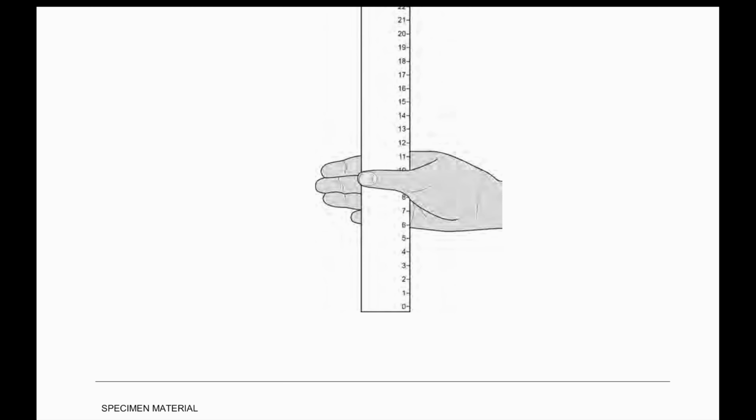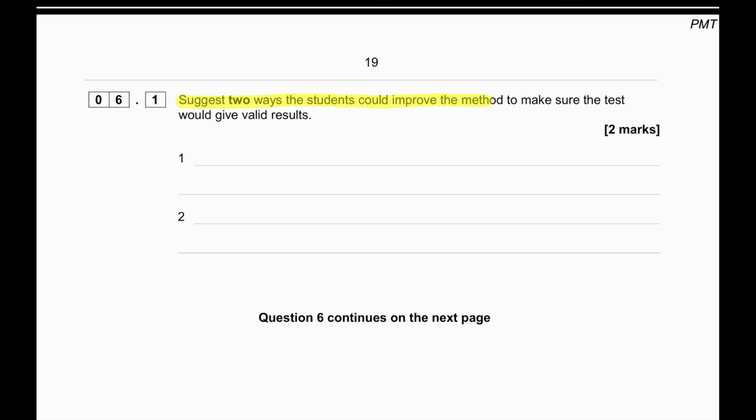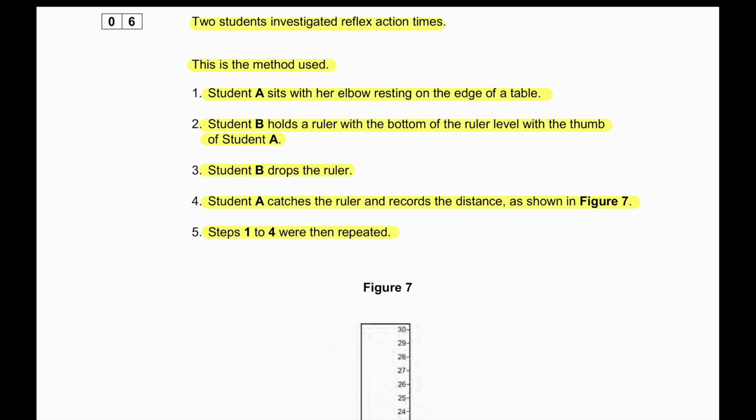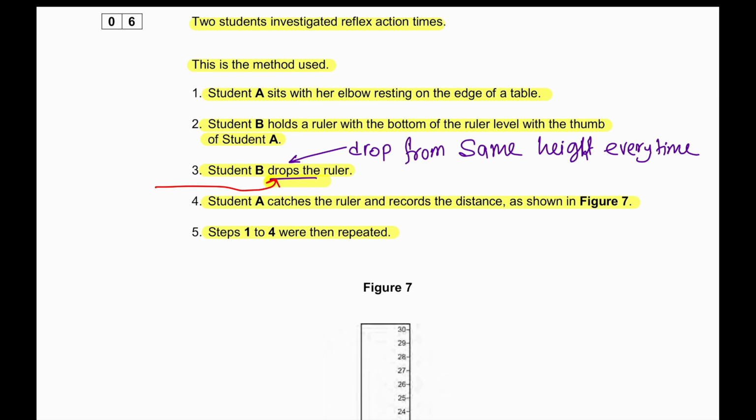In this diagram, we can see at the point of 10, the student has caught the ruler at 10 centimeters. Give two ways the student could improve the method to make sure the test would give a valid result. Looking back at the steps, student B drops the ruler. It must be dropped from the same height every time. Since it is dropped, it must be dropped without any force, so dropped with no force every time.